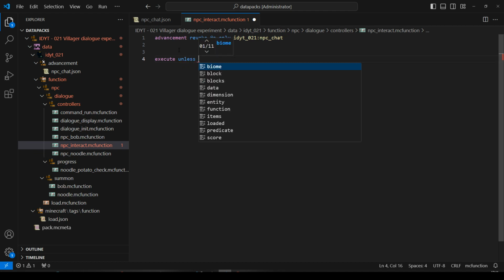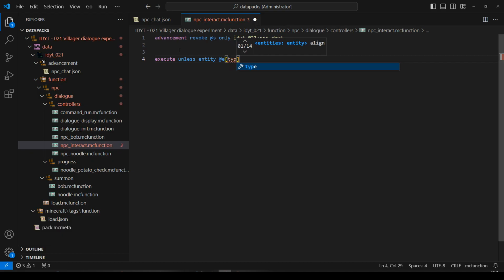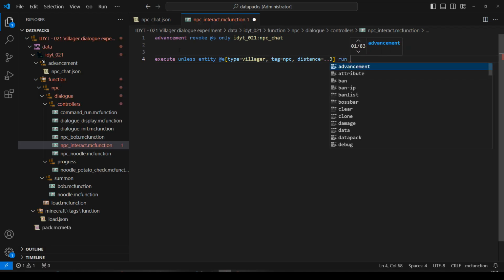Unless entity, any entity, type equals villager, tag equals NPC, distance equals less than 3, we will run. So if there is not a villager with the tag NPC within 3 blocks of me, we will run return. So we'll exit the function, but just before we exit, we'll run something.